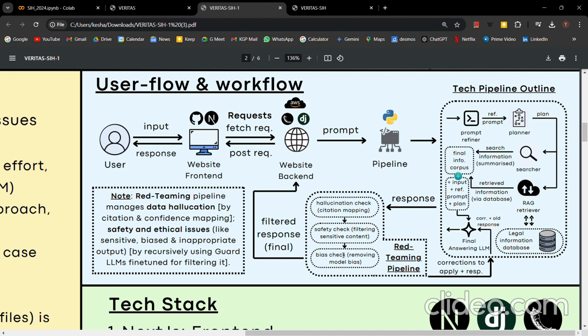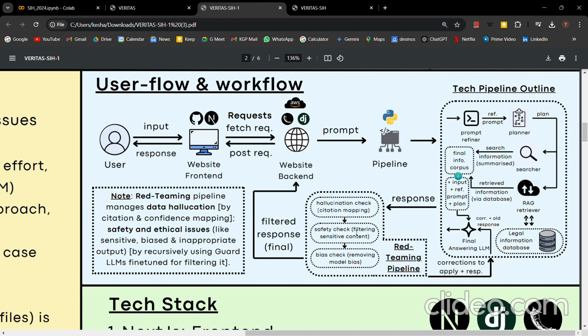So to prevent that, we are using a layered structure, right, where it is checking for hallucination using citations and confidence values, where it is checking for safety, where it is checking for biases, and then it is suggesting corrections to the model, and it is recursively sending back the correction information and its old response for the model to correct again, right?